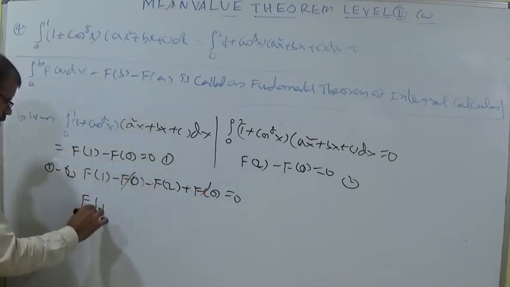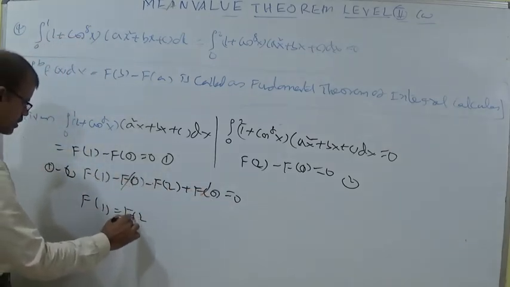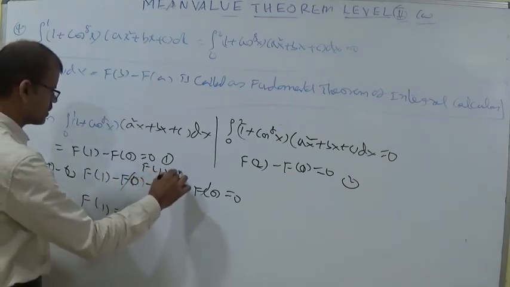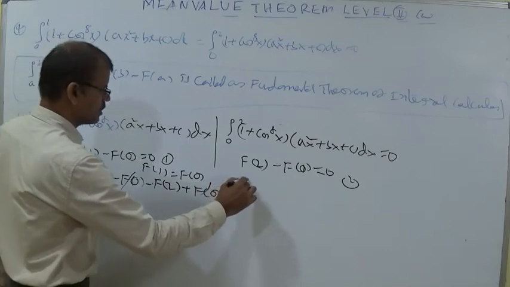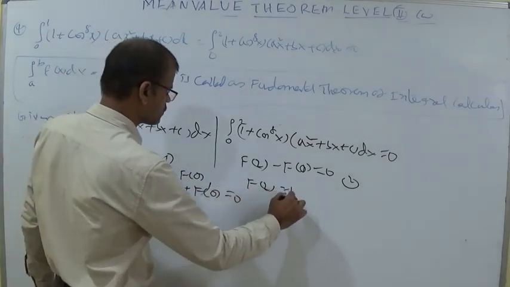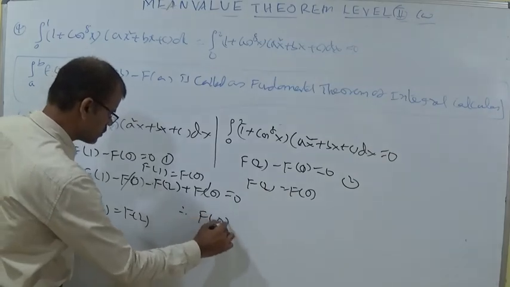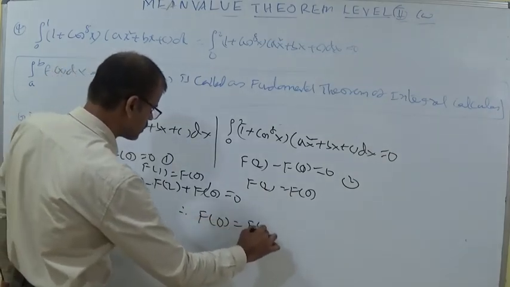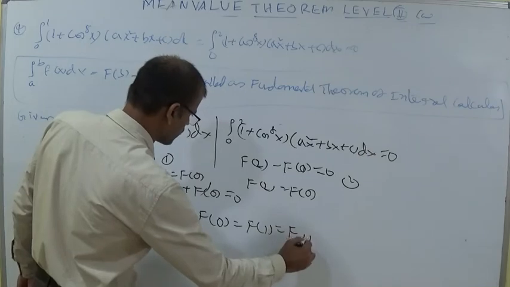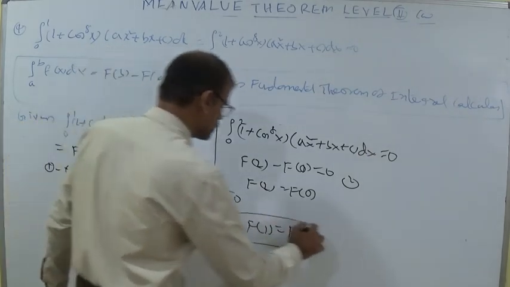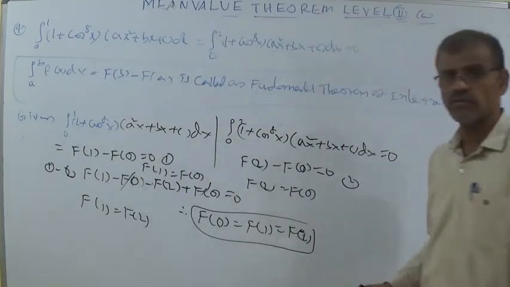So you can say that here f of 1 is equal to f of 2. Here directly we can say that f of 1 is equal to f of 0. Here directly you can say that f of 2 is equal to f of 0. Therefore, students, you can understand that f of 0 is equal to f of 1 is equal to f of 2, like that.